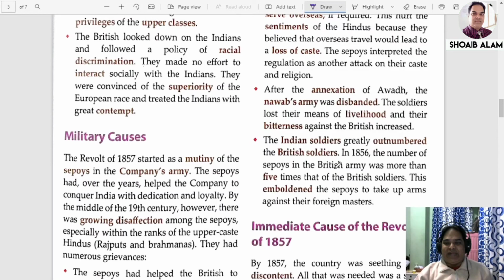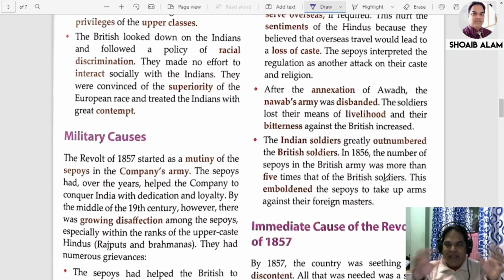In 1856, the number of sepoys in the British army was more than 5 times that of the British soldiers. If one European is there, then 5 Indian sepoys were there. So this emboldened the sepoys to take up arms against the foreign masters. They thought now this is the right time.